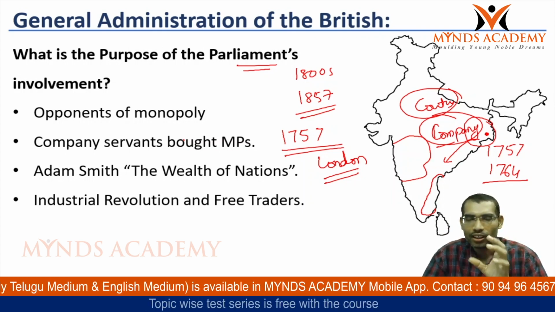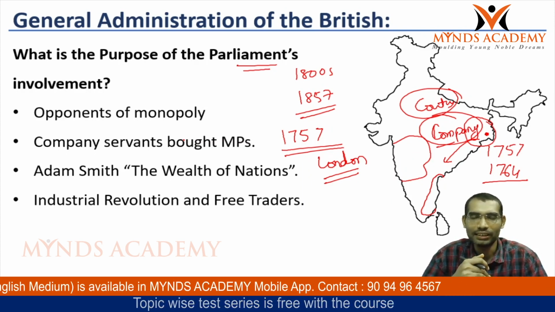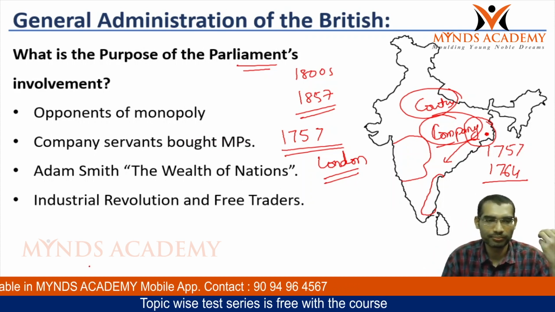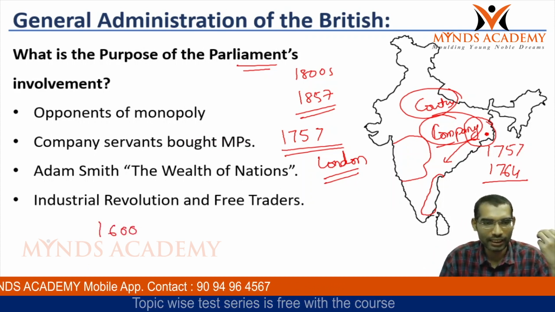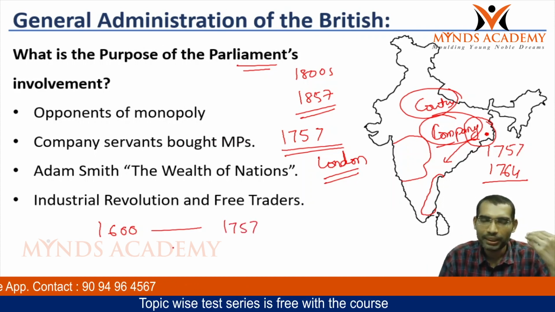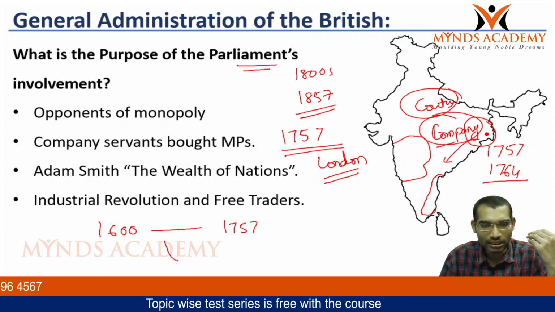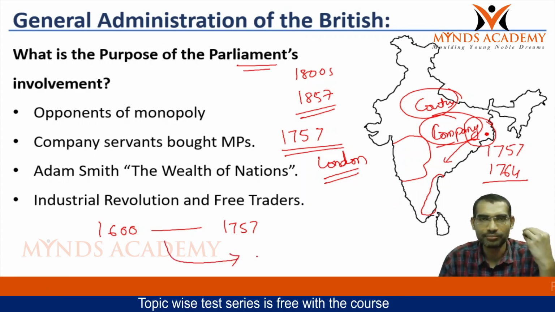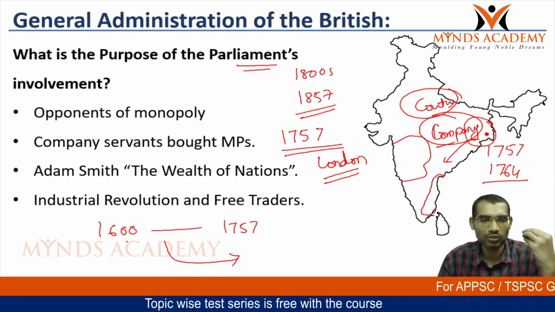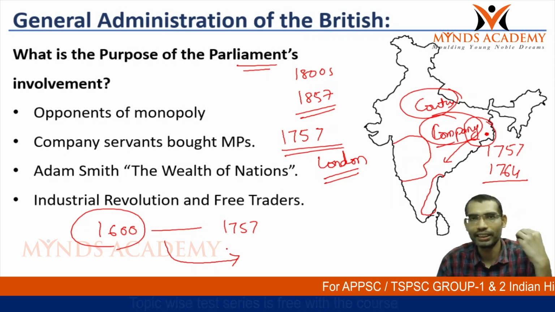Here, the company got the monopoly rights over the East trade, whereas the other companies also emerged over a period of time. Because from 1600 to 1757, other companies also were created in London. Now, these companies also wanted to trade with India. However, with the permissions given by the crown to the company, no other company could enter into India.